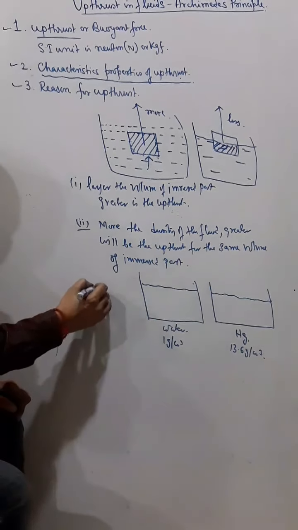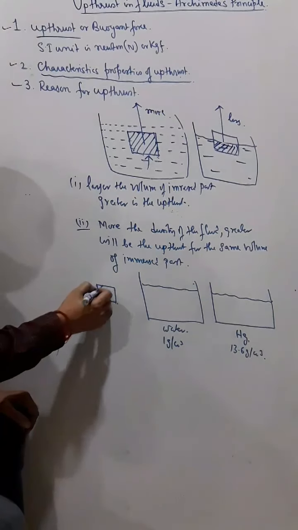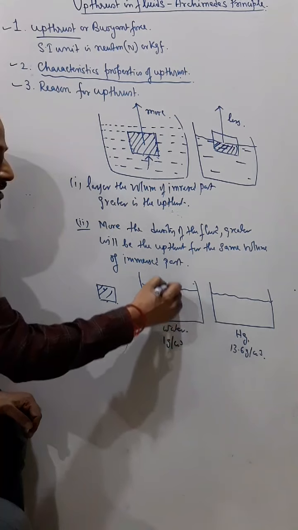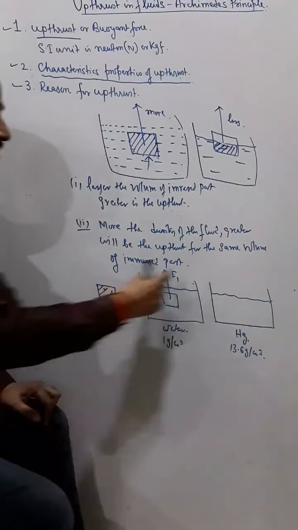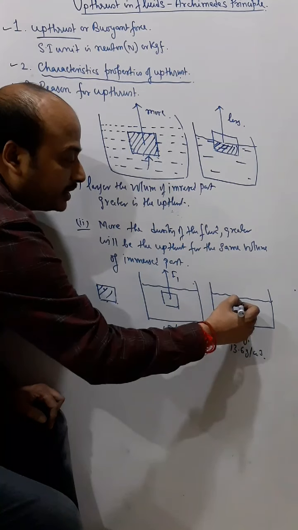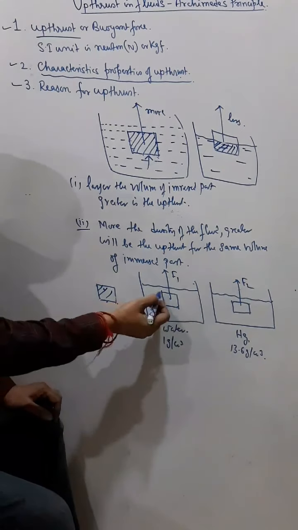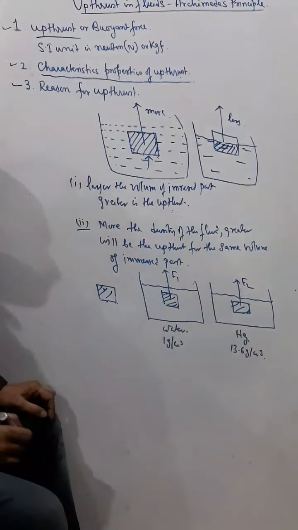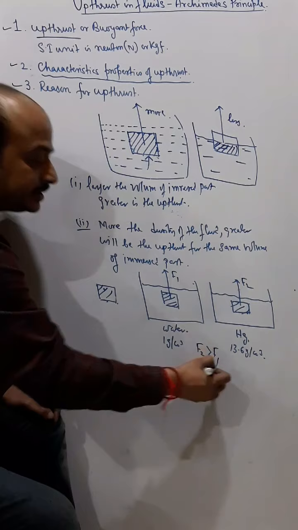Now suppose this is a particular body. When I immerse this body in water, I will experience an upthrust. And when I immerse the same body in mercury, here also I will experience upthrust. In both cases the volume of the immersed part is the same, but still F2 will be greater than F1.